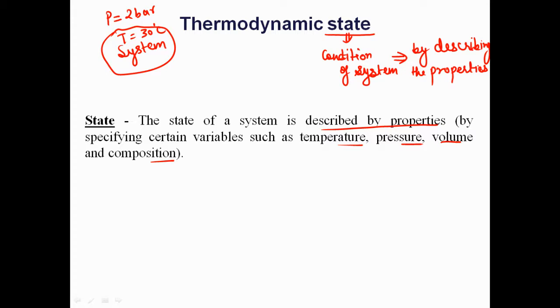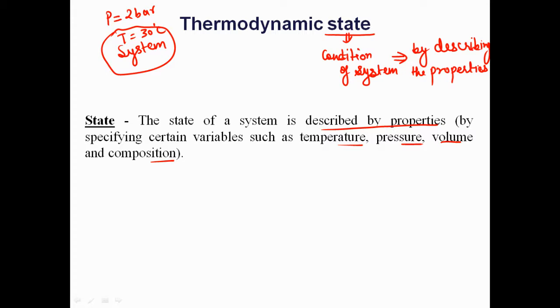Now it may happen that the state of the system changes. For example, the temperature is 30 degrees Celsius, and after some time the temperature has reduced to 15 degrees Celsius. So when any of the properties of that system changes, then we say that the state of that system has changed.